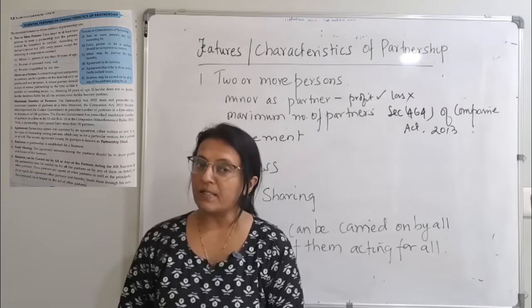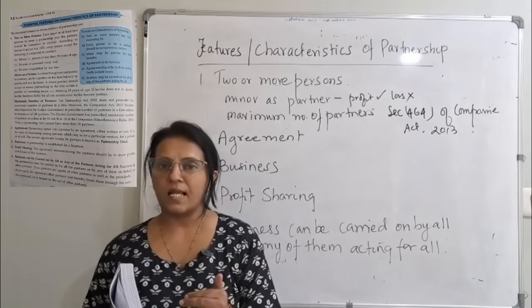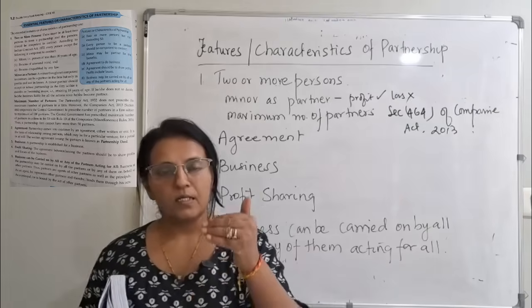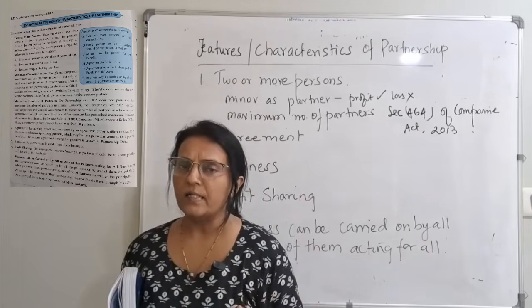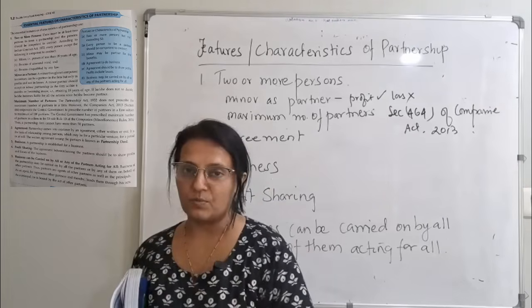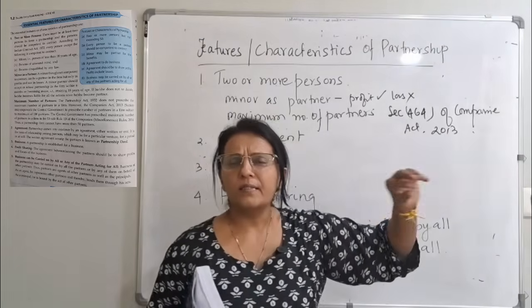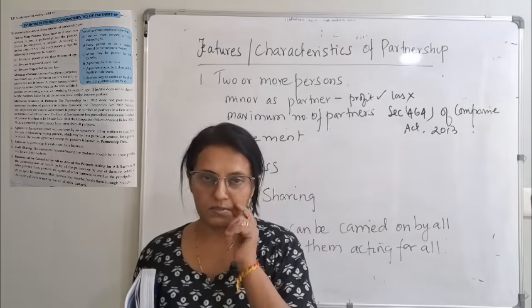The Companies Act has prescribed to the central government that there can be 100 partners.